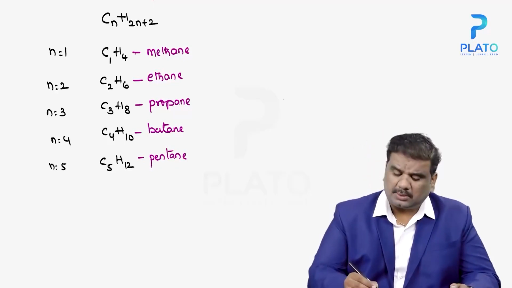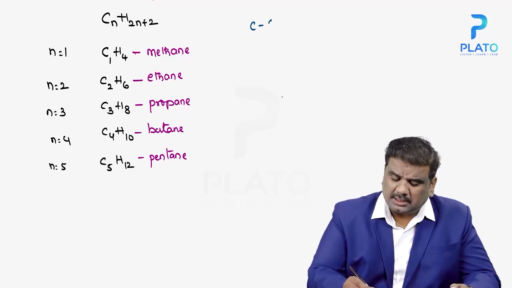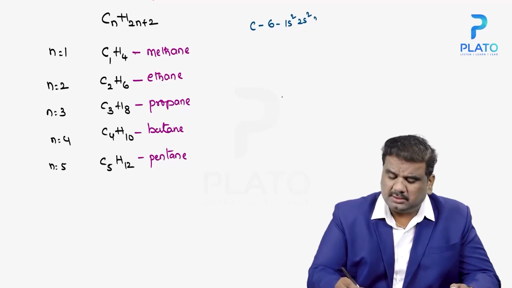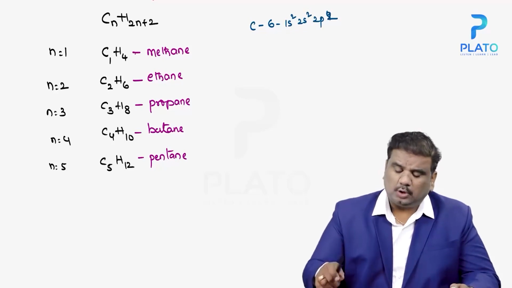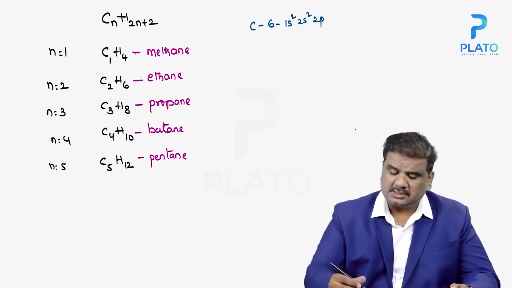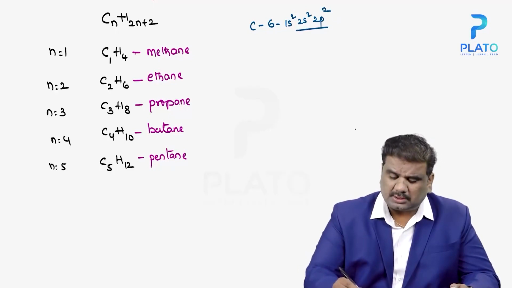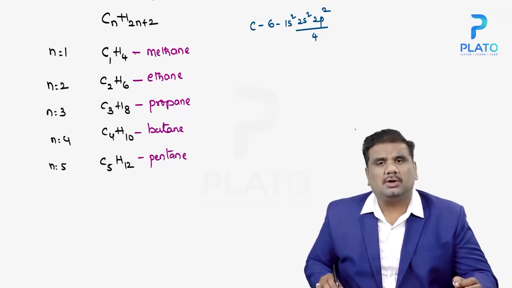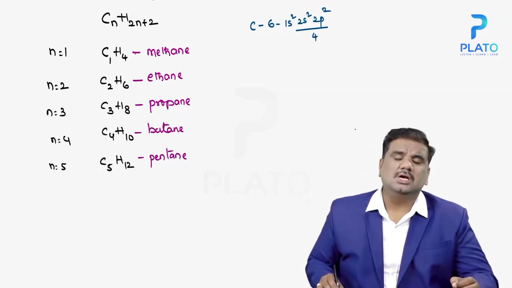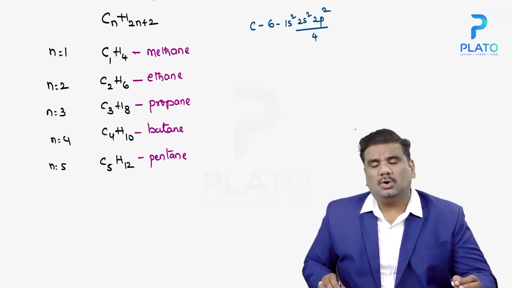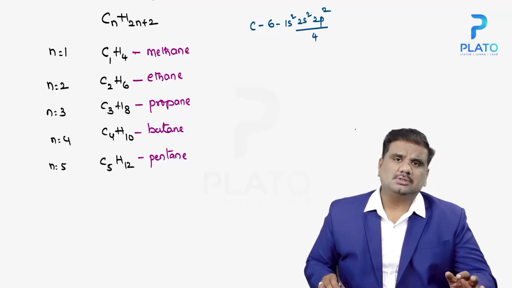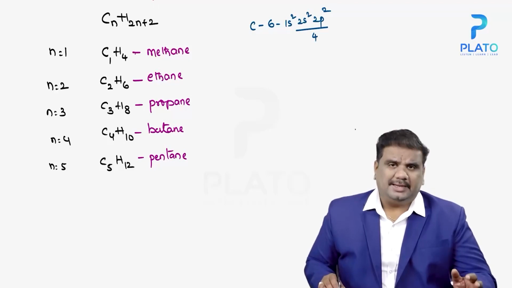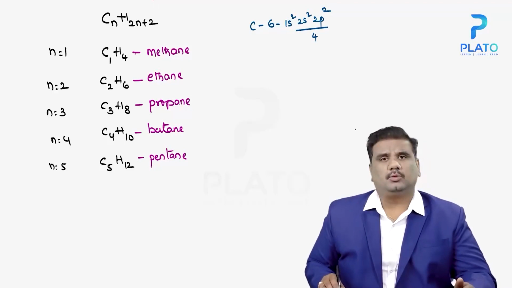In the case of carbon, the atomic number is 6 and the electronic configuration is 1s2, 2s2 and 2p2. So in this case, the number of electrons present in the outermost orbit is 4. Carbon cannot lose 4 electrons, and carbon cannot gain 4 electrons. That is the reason why it always involves sharing of electrons. And this carbon is trying to form a bond with 4 hydrogens.